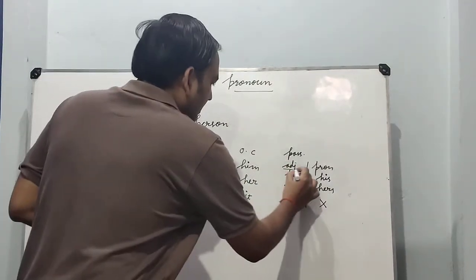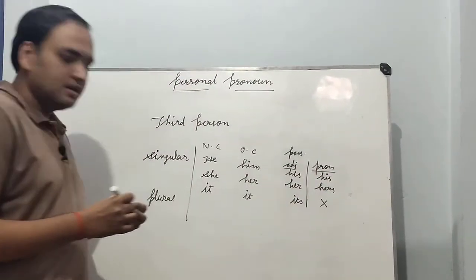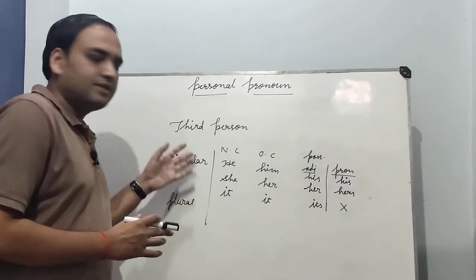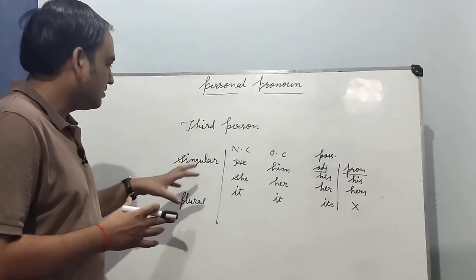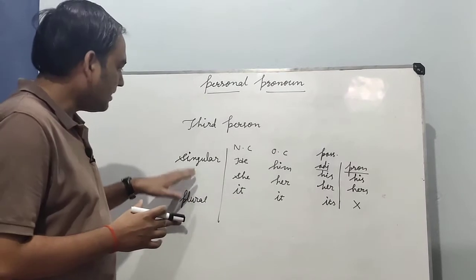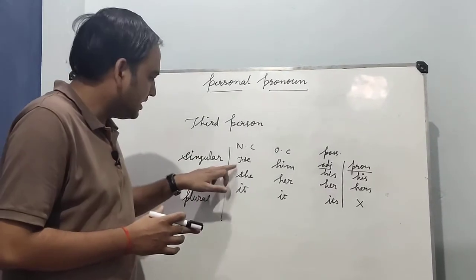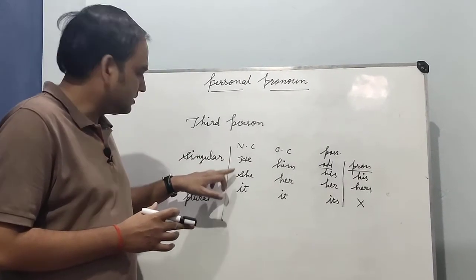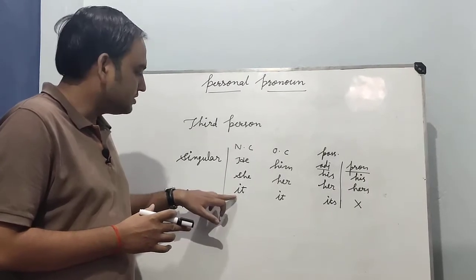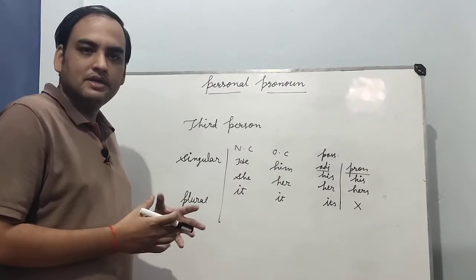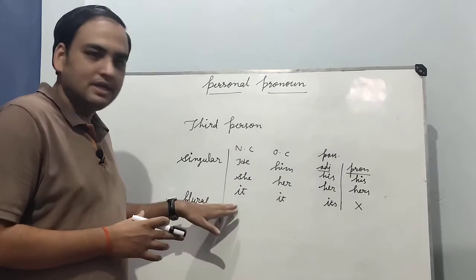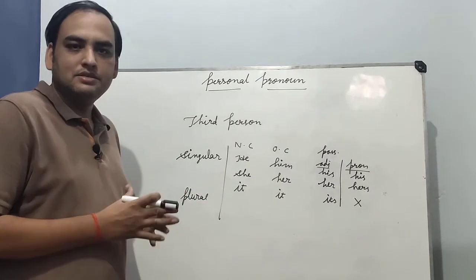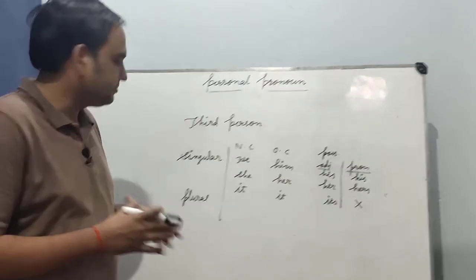Okay, so guys, we have learned here the third person pronouns for singular: he is used for masculine gender, she is used for feminine gender, it is used for neuter gender, or basically we use it for animals or any neuter thing.